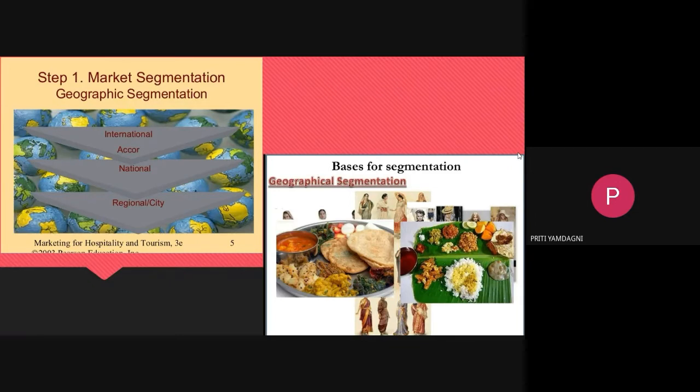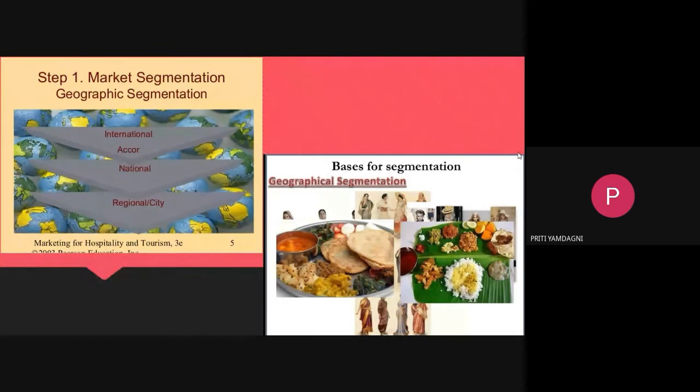And you can see in the second picture what is shown. A particular regional specification is there. Here some food, dressing sense, or culture is shown. North Indians prefer certain food like rajma chawal. Punjabis will love rajma chawal. Then South Indians will love idli sambar, that is their staple food. Bengalis love fish and rice. This is what geographical segmentation is. Their preferences and tastes depend upon the region, upon the geographic or atmospheric conditions where they are living.